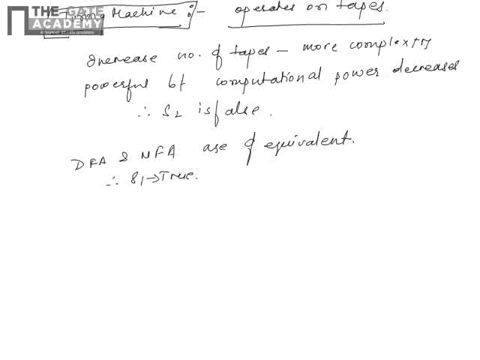So which option is matching here? Option A is S1 is true, S2 is false, so our answer will be A. Other options: S1 is true, S2 is true, no, B is wrong. C is S1 is false, S2 is true, that is also false. Then S1 is false, S2 is false, no, but our S1 is true. So our correct option is A.